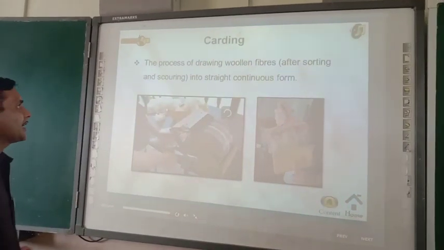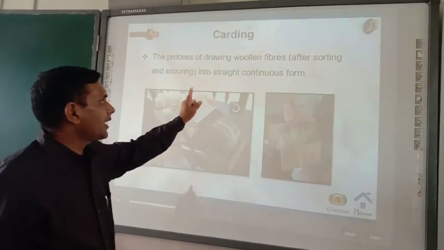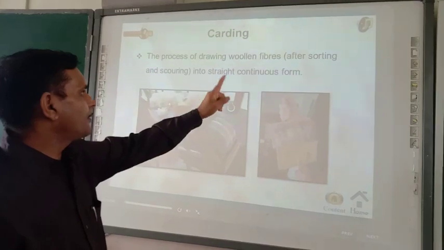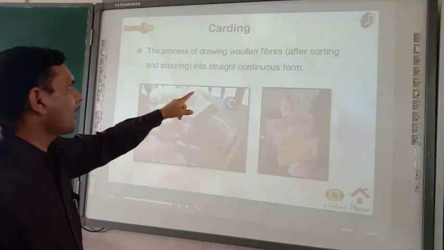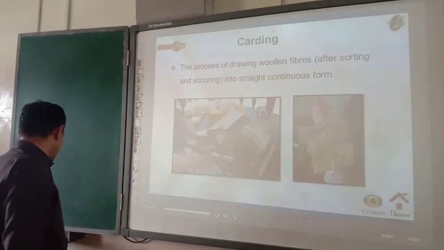Now carding. The process of straightening the dried woolen fibers after sorting and scouring into a continuous form is known as carding.